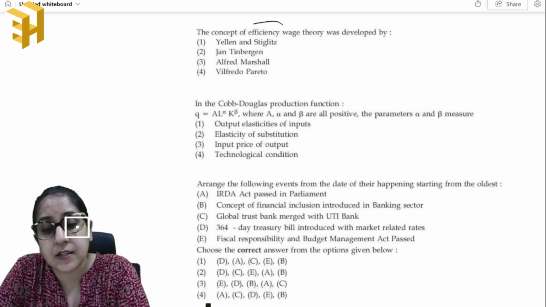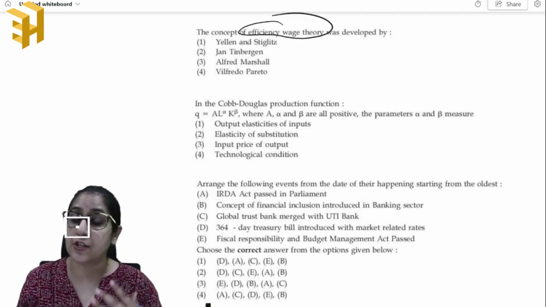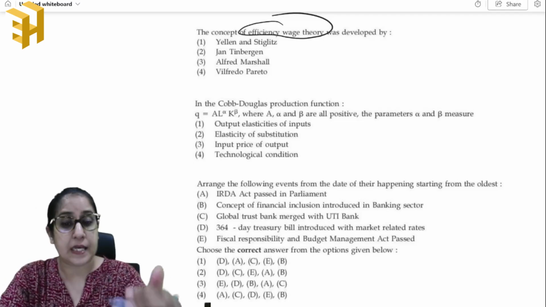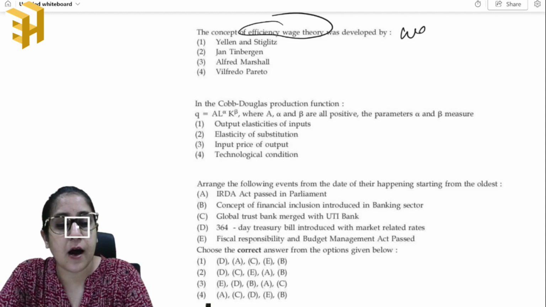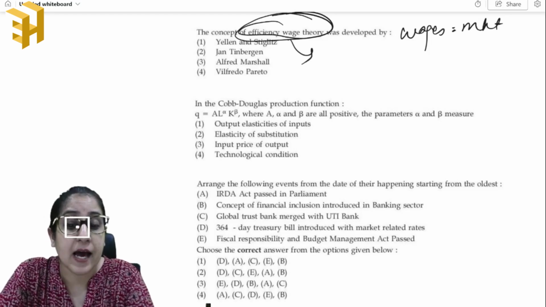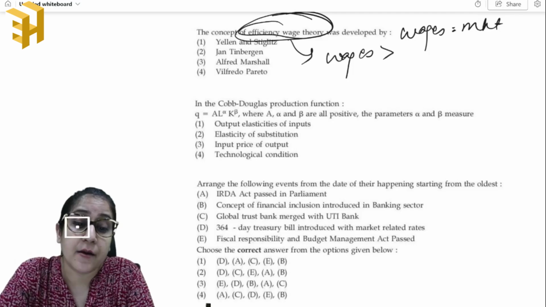Now, first thing that you need to know is what exactly is efficiency wage theory. In equilibrium, usually wages are equal to your market rate. But efficiency wage theory states that your wages should be greater than the equilibrium or market clearing rate. Now, why is that so?